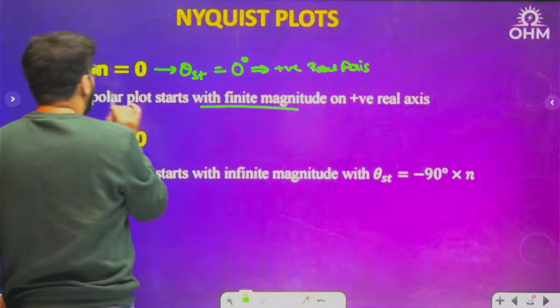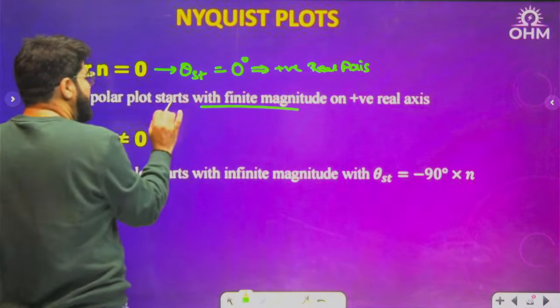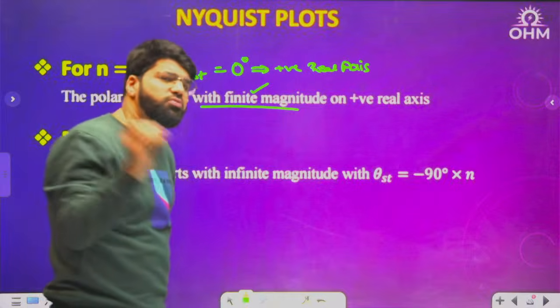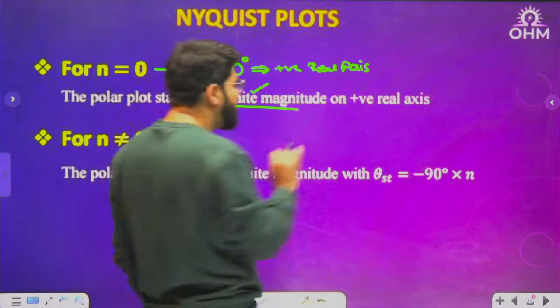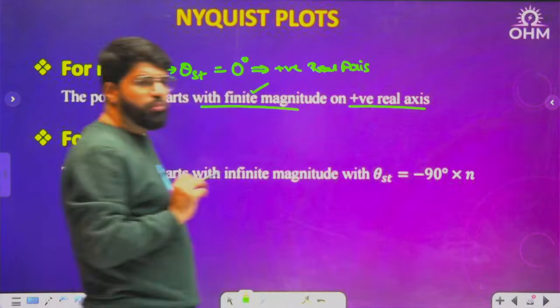So whenever n is 0, there are no poles at origin, and the polar plot will always start with finite magnitude. We will take the question also in this case. You just have to wait a little bit, and the polar plot starts from the positive real axis.